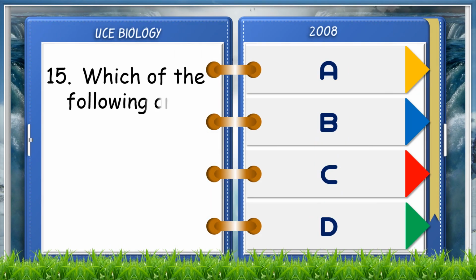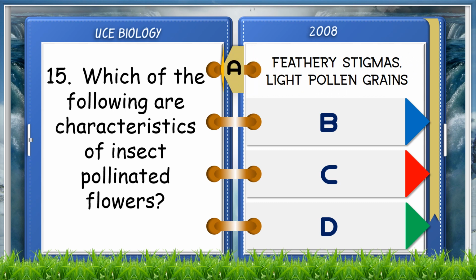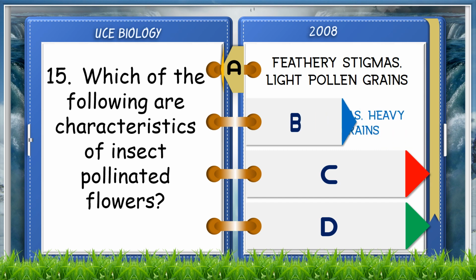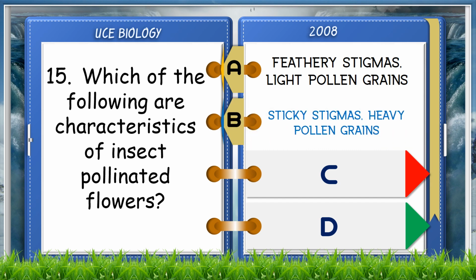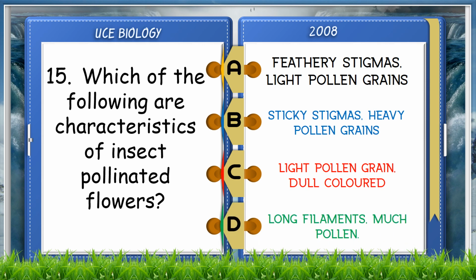Which of the following are characteristics of insect-pollinated flowers? A. Feathery stigma, light pollen grains. B. Sticky stigma, heavy pollen grains. C. Light pollen grains, dull colored. D. Long filaments, much pollen. The answer is B. Sticky stigma, heavy grains.